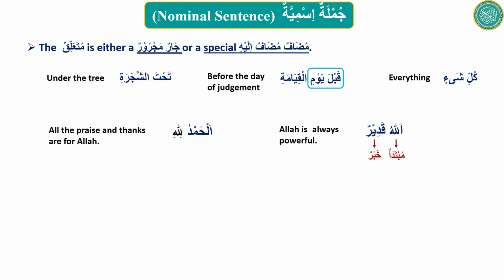Label this sentence, please. Alhamdu is mubtada. Okay. Lillahi is muta'alliq. Why? It's not in rafa status.